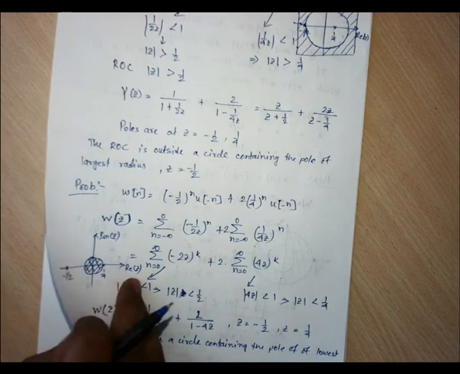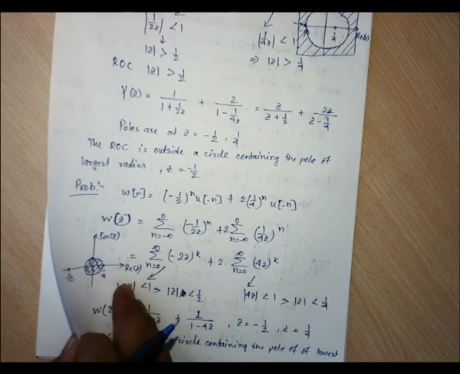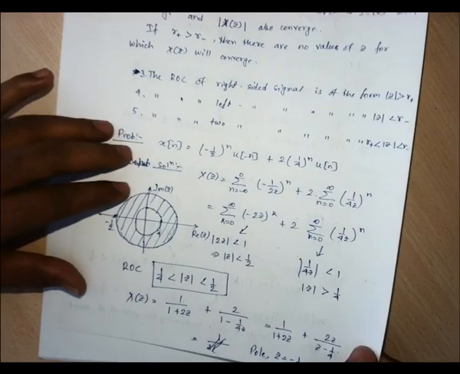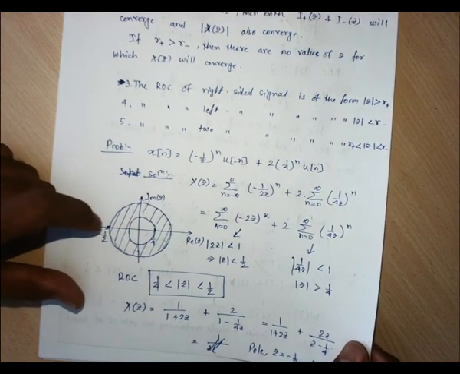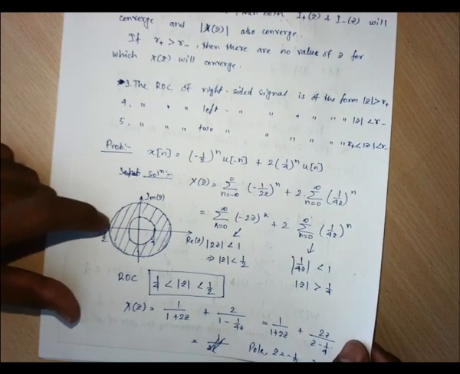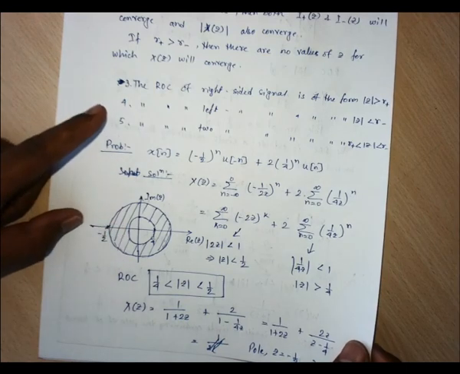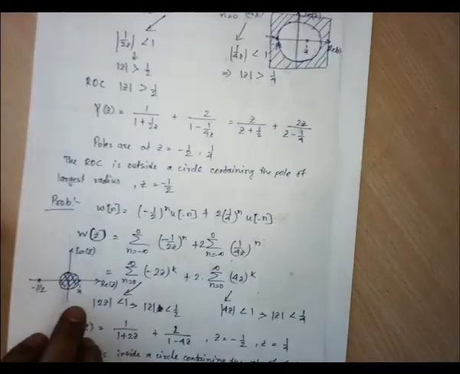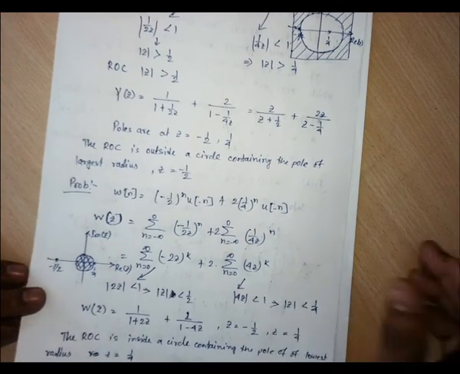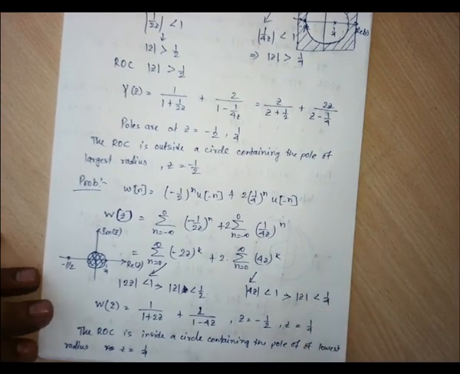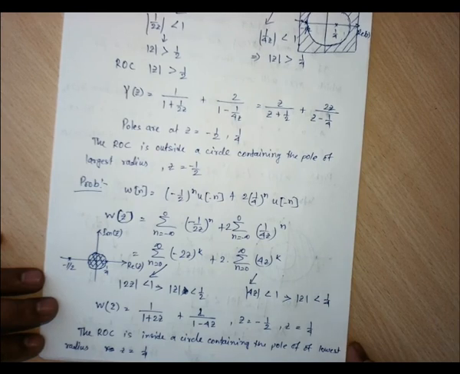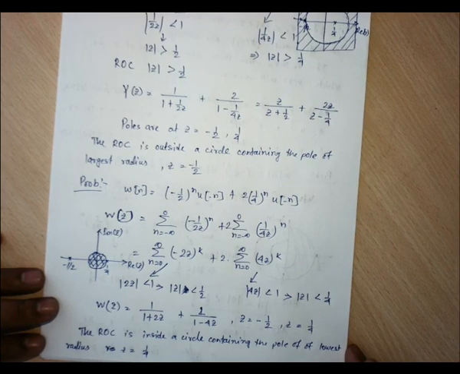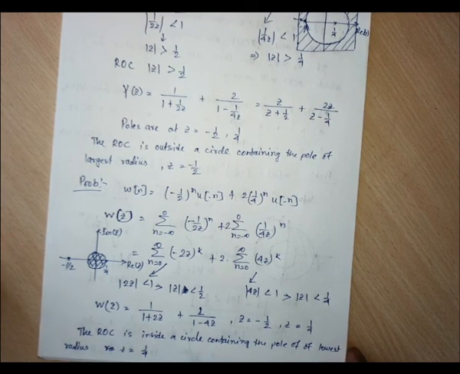Okay, so three cases we have seen. If it is a two-sided signal, then the ROC is a ring, inside the highest radius and outside the smallest radius. For the right hand sided signal, it should be outside the largest radius, and for the left hand sided signal, it should be inside the smallest radius, the pole which has the smallest radius. Fine.